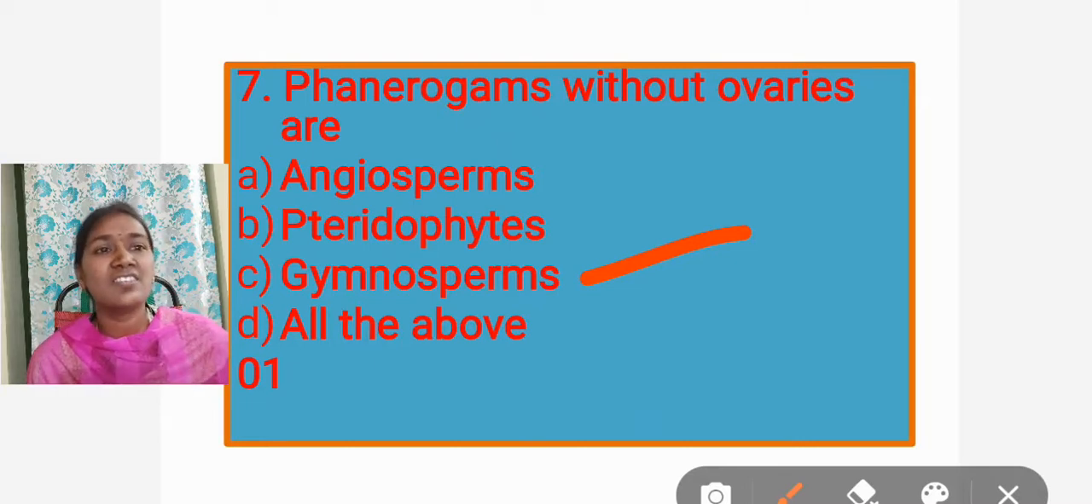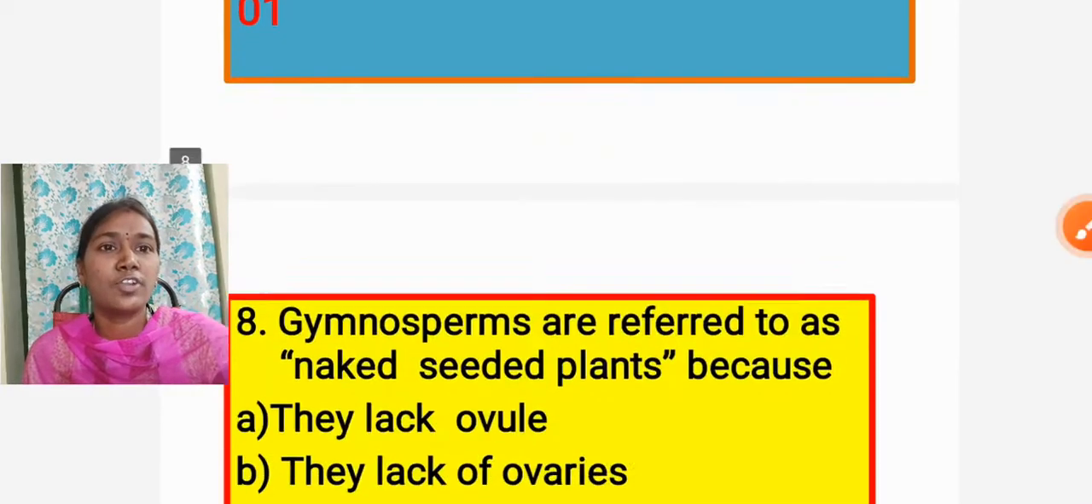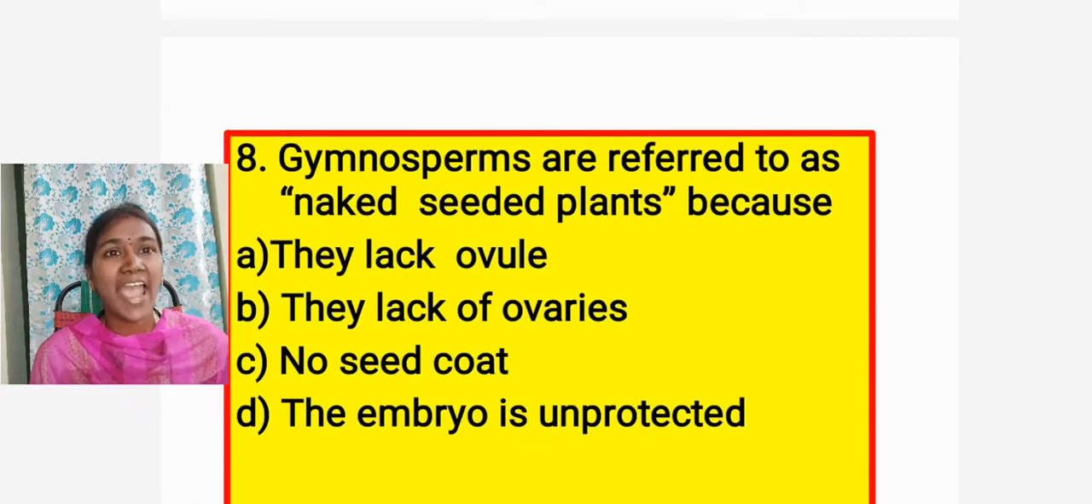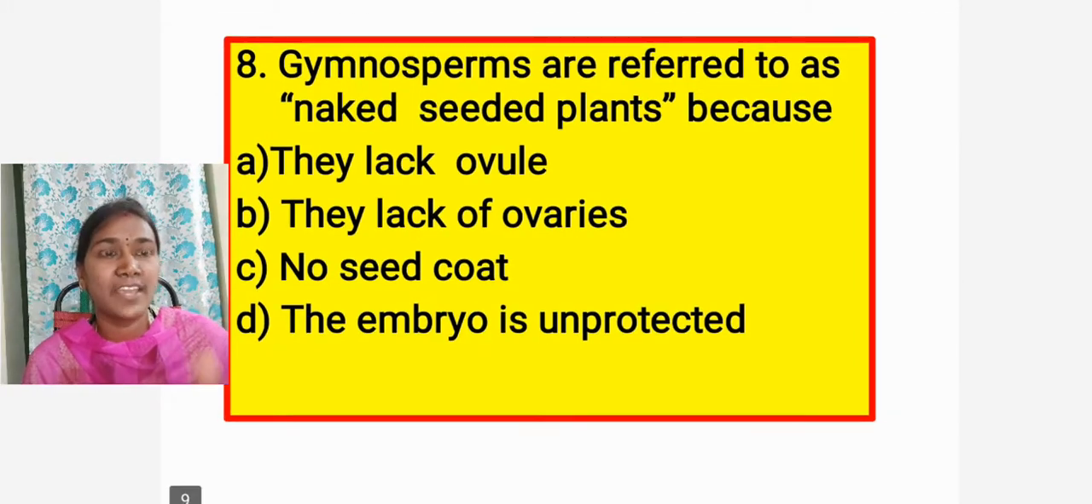Yes, so the answer is gymnosperms. Then going to the next question, that is, gymnosperms are referred to as naked seed bearing plants. Why? Because there is no seed coat and an absence of ovaries. Seeds, naked seed bearing plants.